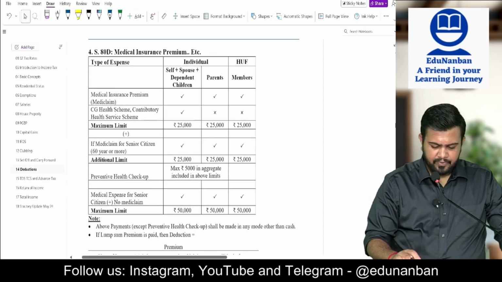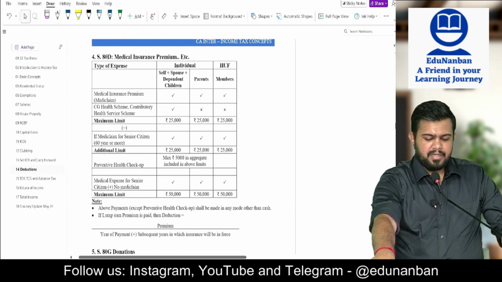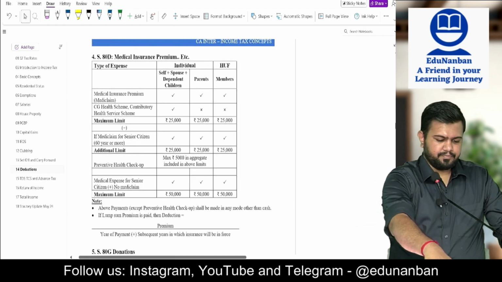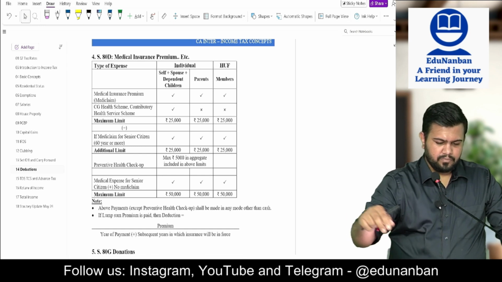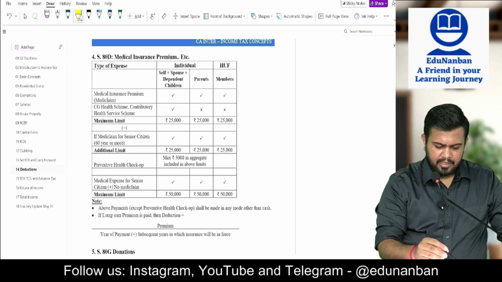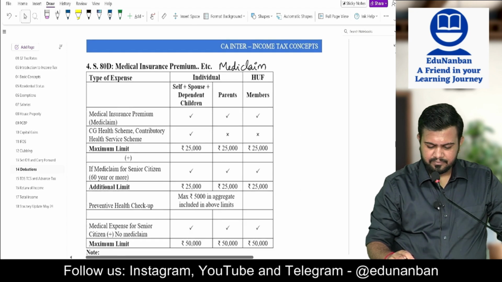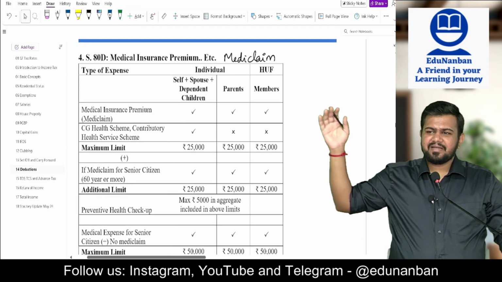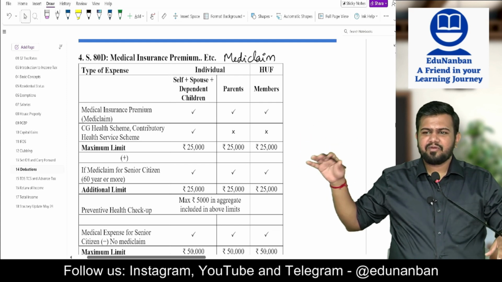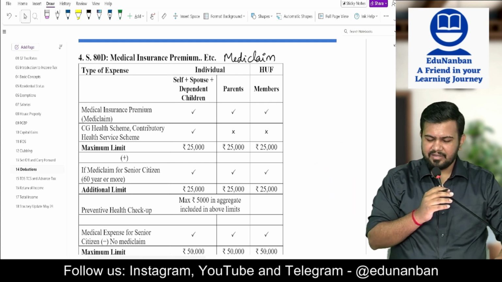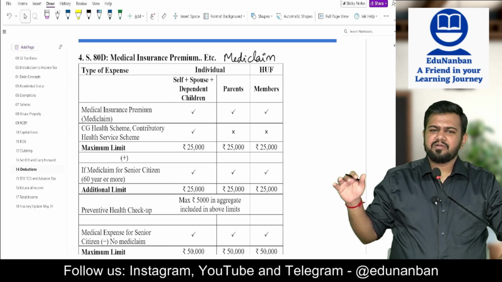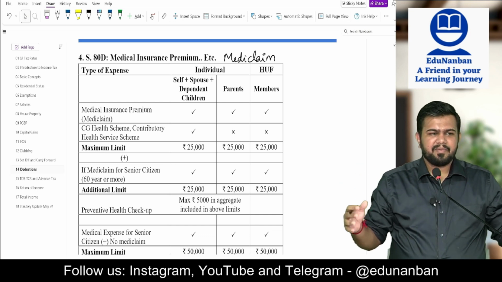Next, 80D, Mediclaim, medical insurance premium. Here you can write Mediclaim also. I know these deductions you have already seen. That is why I am quickly finishing off everything. And not much to learn also. Everything is to be learned by heart, memory.